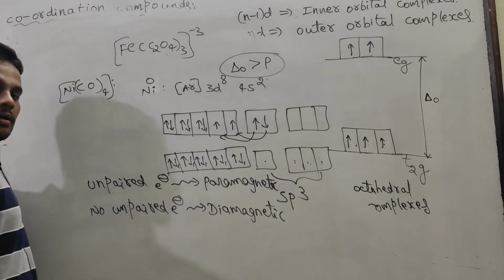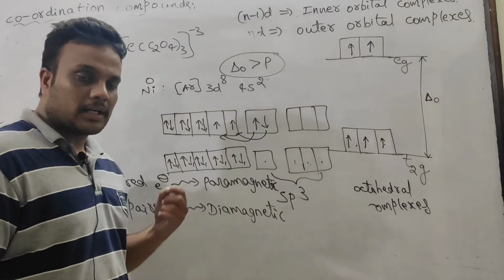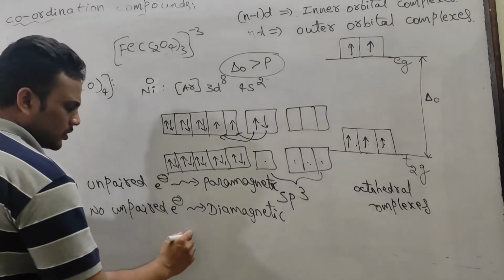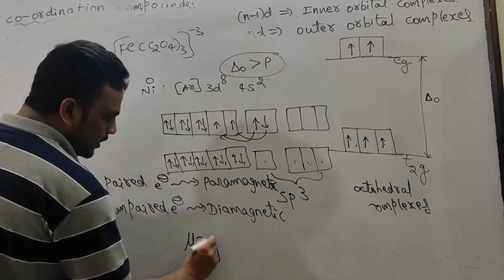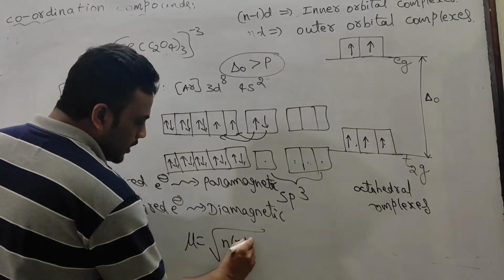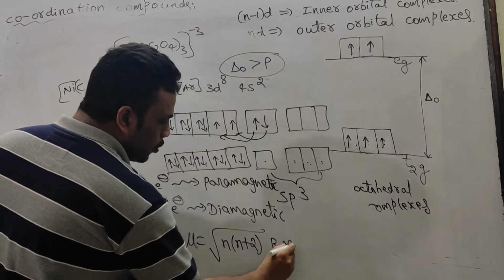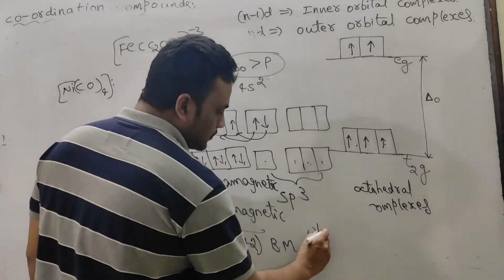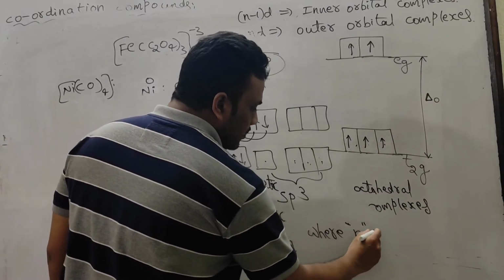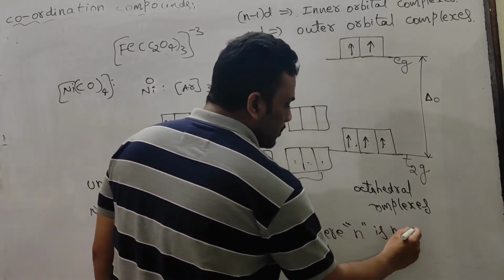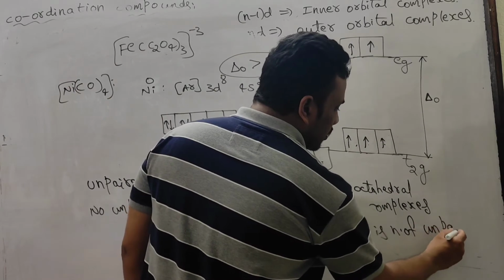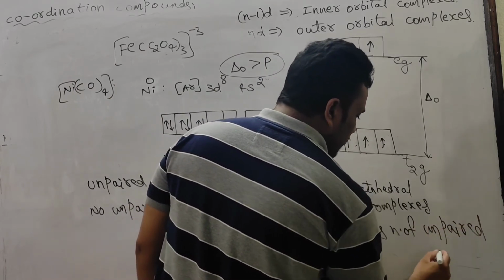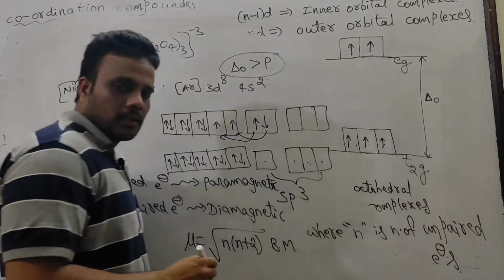Sometimes you will be given a question to calculate magnetic moment, that is strictly based on the spin only formula. Magnetic moment is equal to √(n(n+2)) Bohr magneton, where n is the number of unpaired electrons, single electrons.